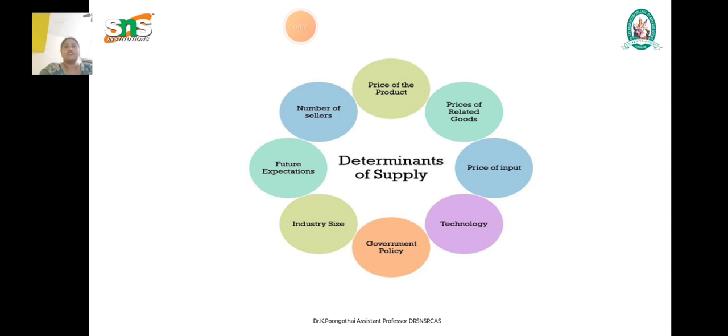The next is the price of factors of production. After that, the state of technology also makes an important point. Next, government policy also plays a very important role in the determinants of supply. Commodity taxes like excise duty, import duties and GST have a huge impact on the cost of production. The other factors involved are government, industrial and foreign policies, the goals of the firm, infrastructure facilities, market structure and natural factors. These are all the different determinants that affect supply.